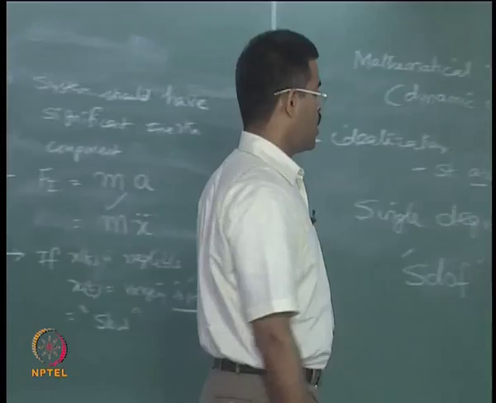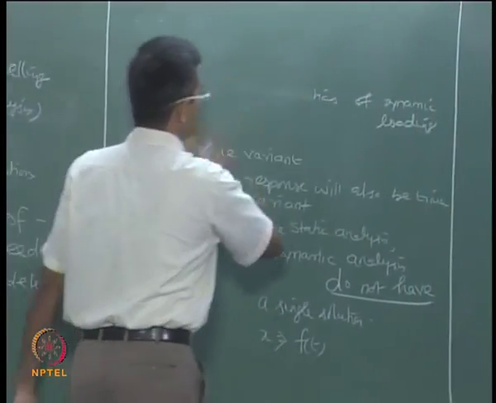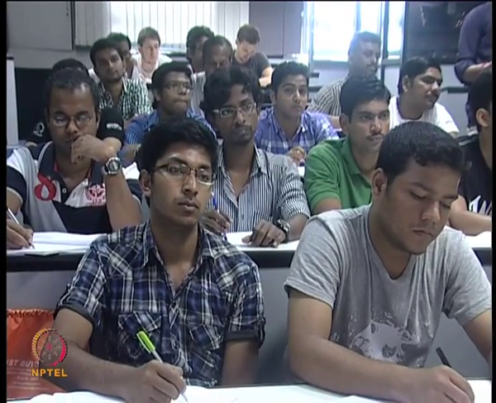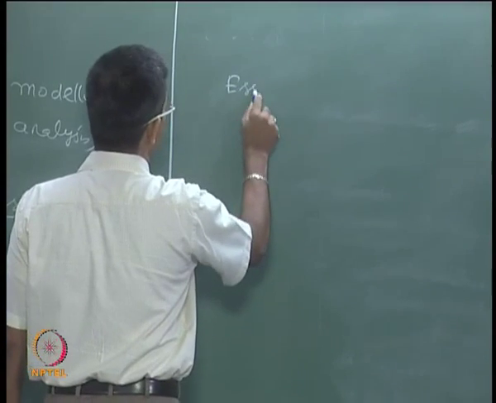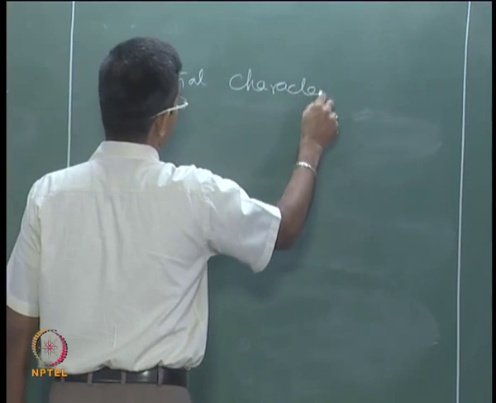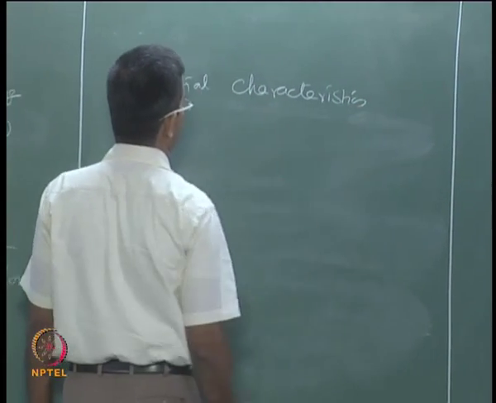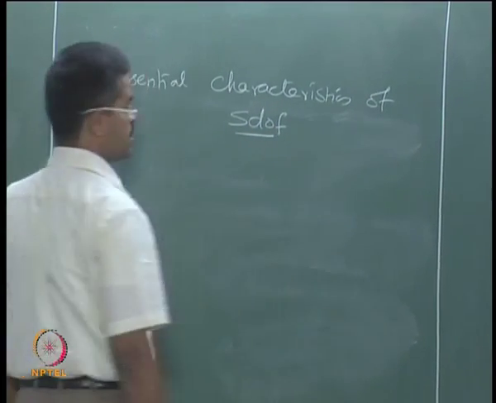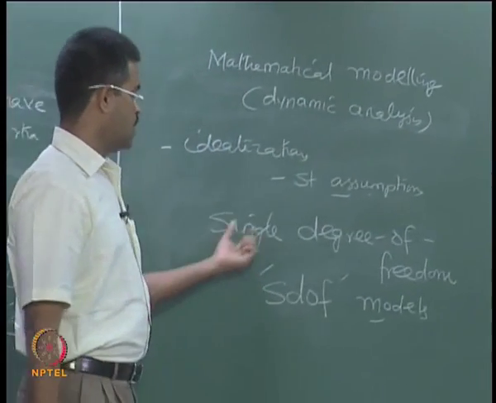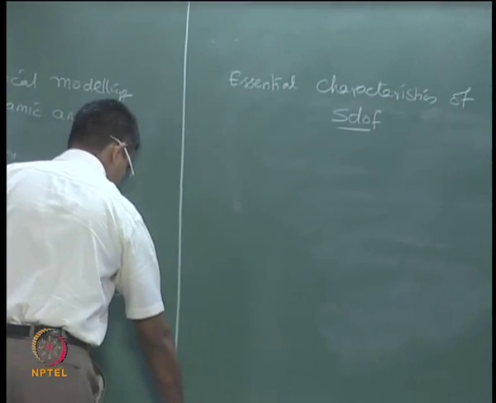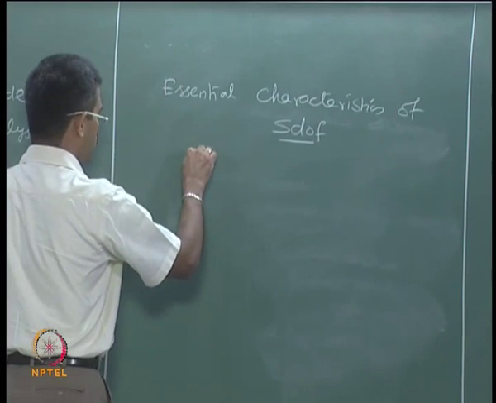So, how do we do that, and what are the basic features of a single degree mathematical model? A single degree of freedom system has essential characteristics. I am referring to this as SDOF, single degree of freedom. Classically, a single degree of freedom system will look like this.